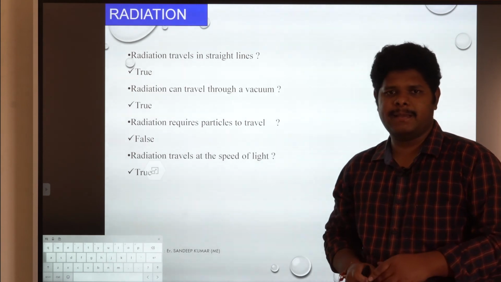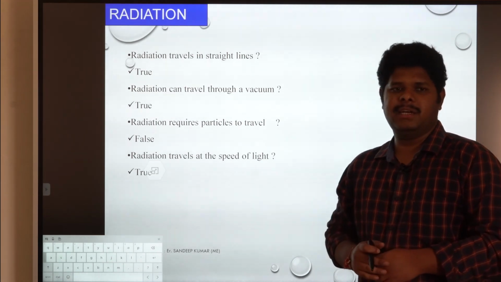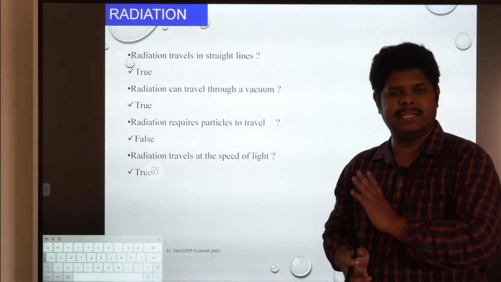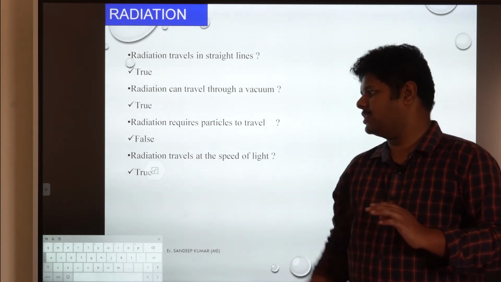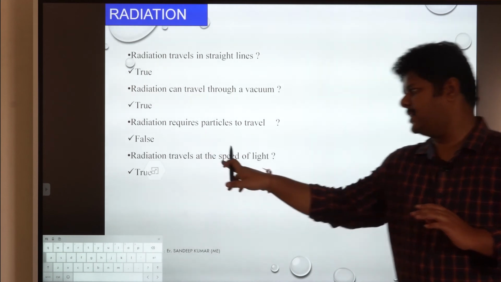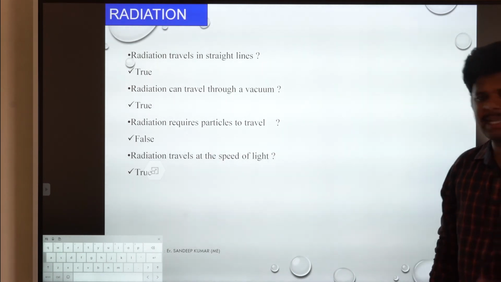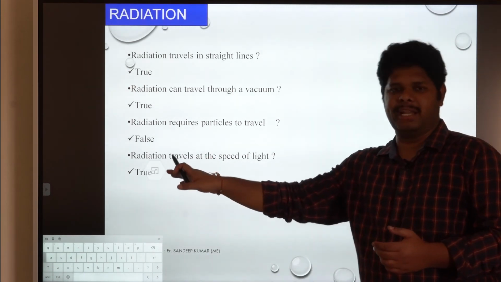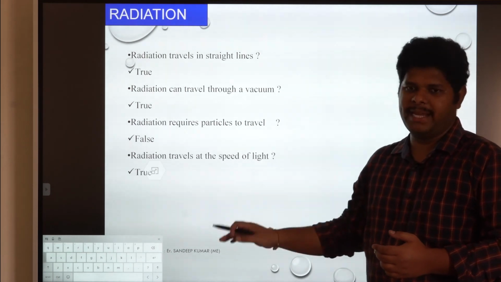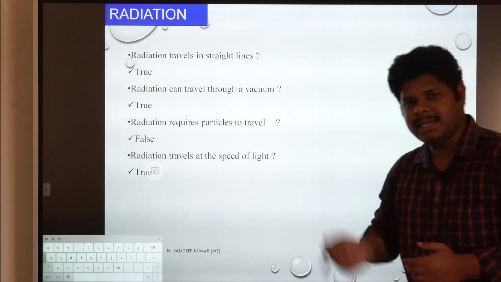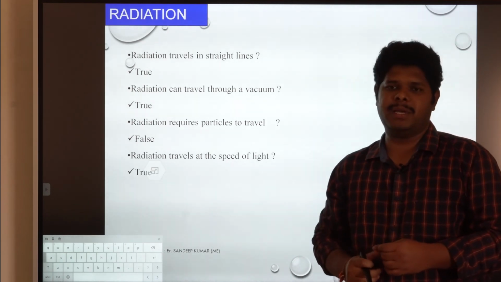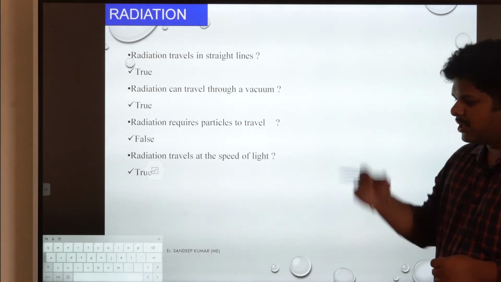No. Just now we studied radiation travels even in vacuum, so that is false. Last, radiation travels at the speed of light. As we discussed, electromagnetic waves travel with a speed equal to the speed of light, which is 3 into 10 power 8 meters per second.